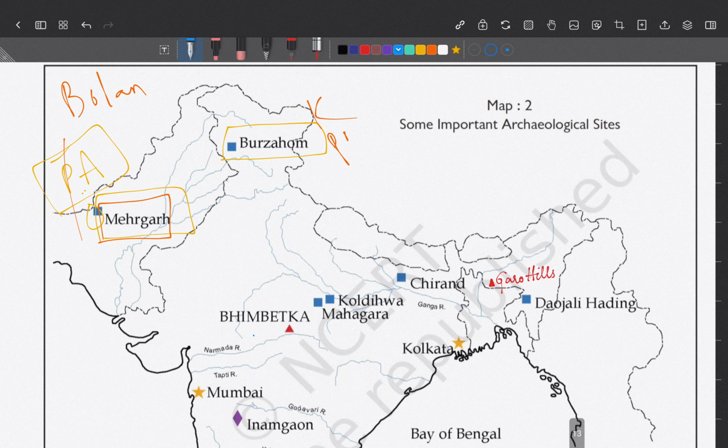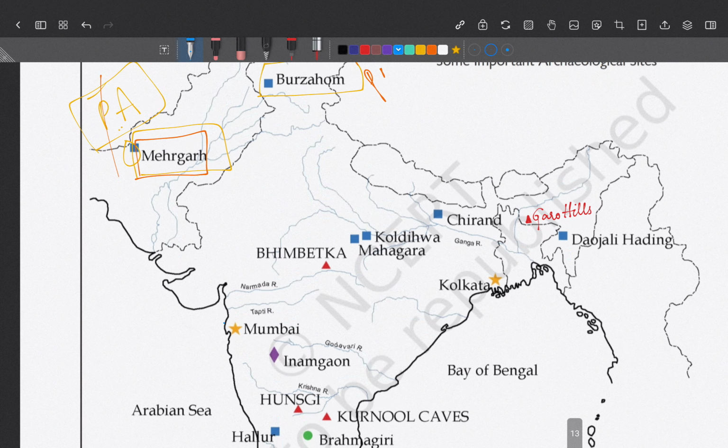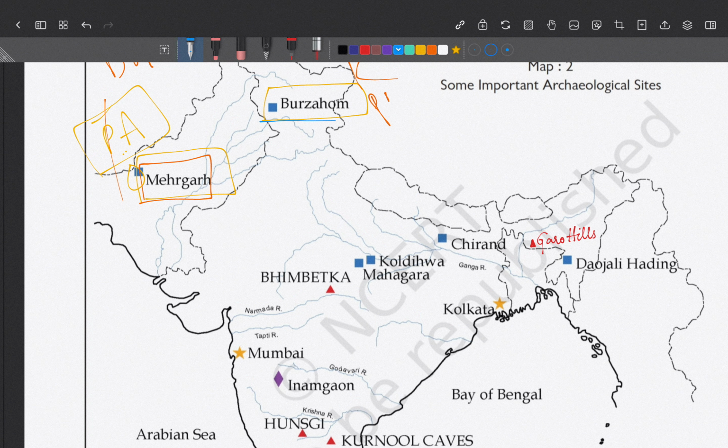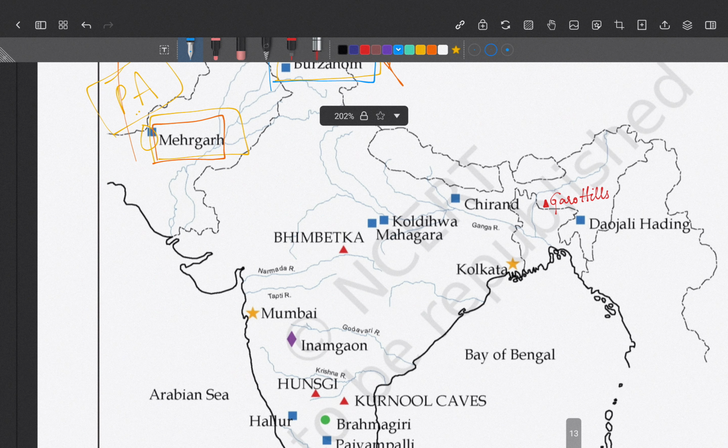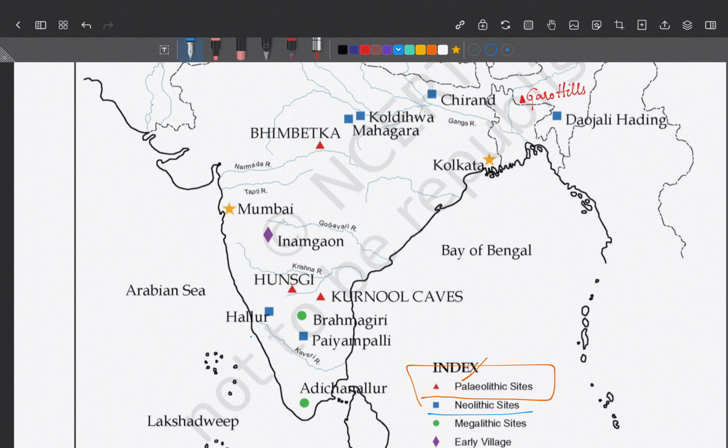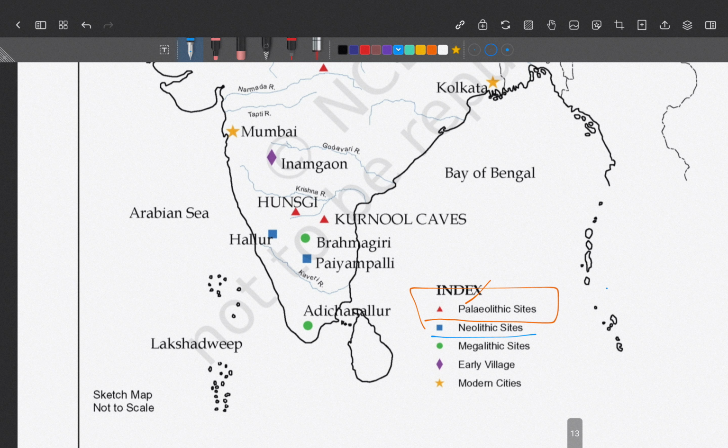We'll move from north to south. Neolithic sites, we have seen Burzahom, right? Burzahom is famous again for houses like pit houses, etc. Right? Merghar is famous for agriculture, one of the earliest villages and animals. Okay. Hallur in Karnataka. Hunsgi in Karnataka is a Paleolithic site. Hallur in Karnataka is a Neolithic site.